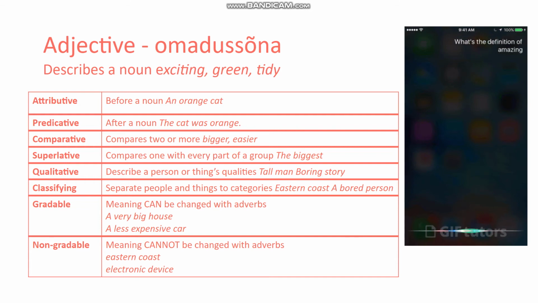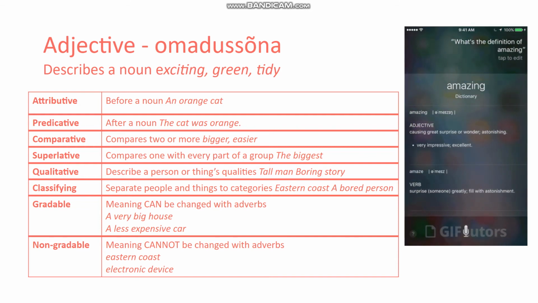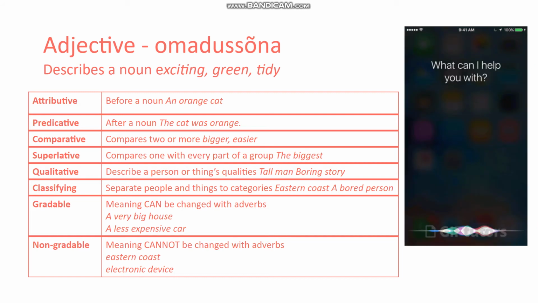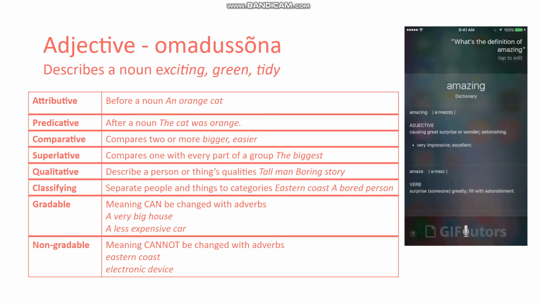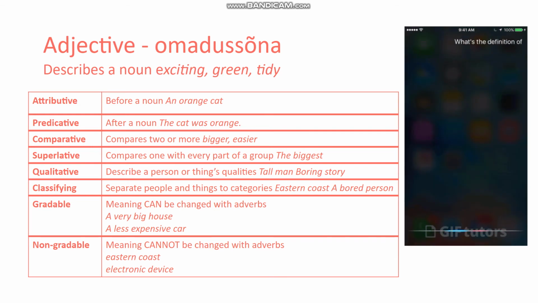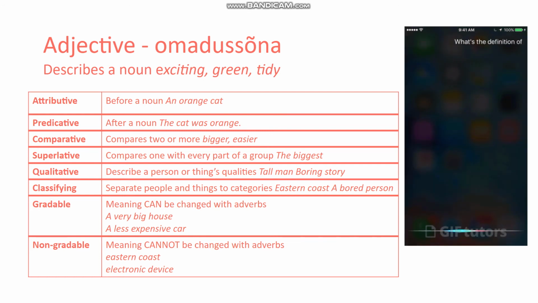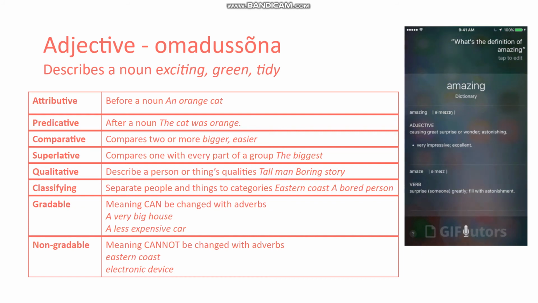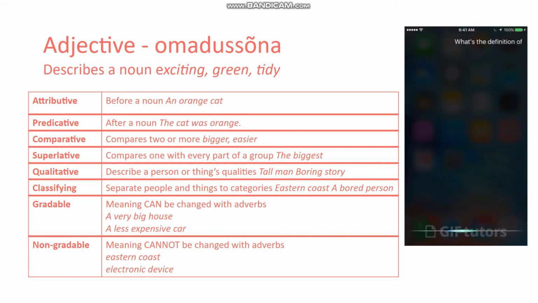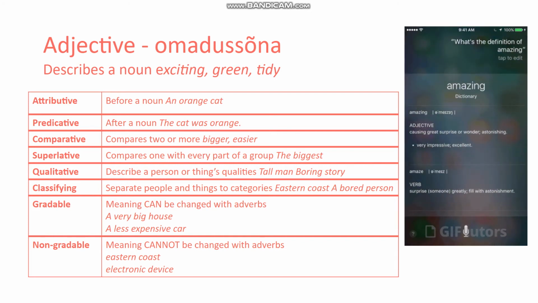Now, some adjectives cannot be changed with adverbs. So, for example, the eastern coast, it wouldn't be very likely for me to say that it's a less eastern coast or a more eastern coast, or one device is more electronic than the other one. We could argue on that matter, but you get the gist of the topic. You cannot use some adverbs to change the meaning.